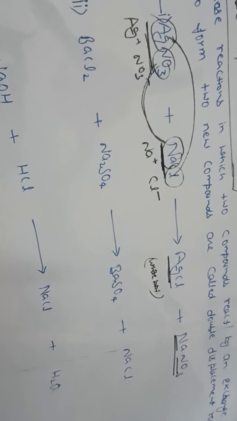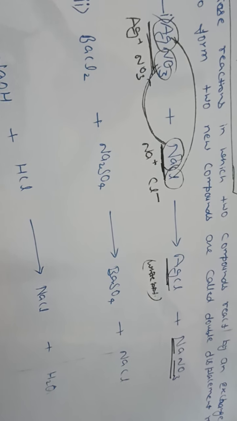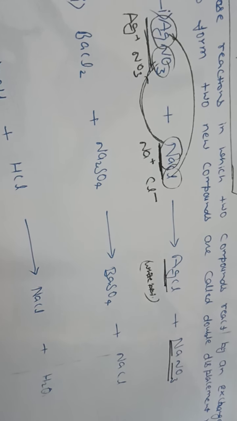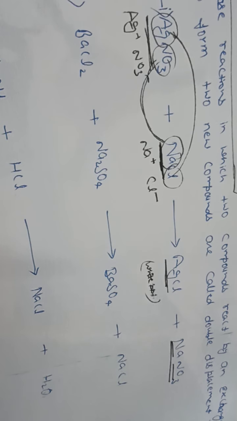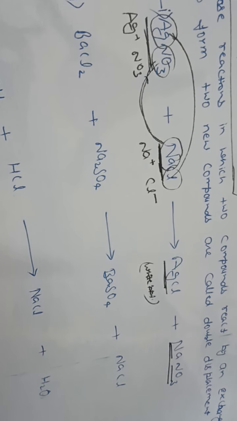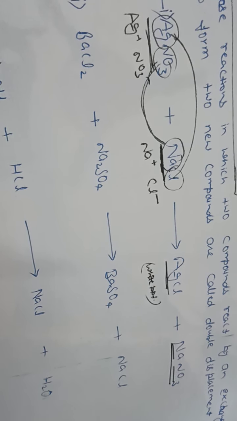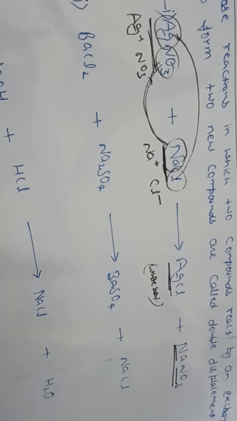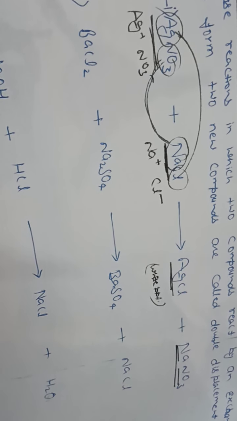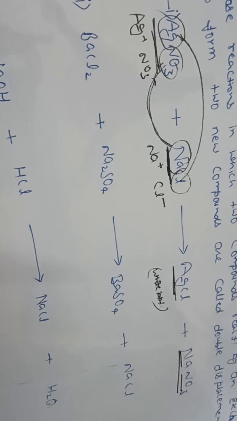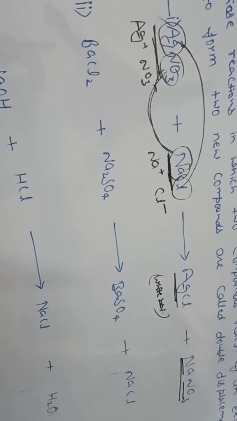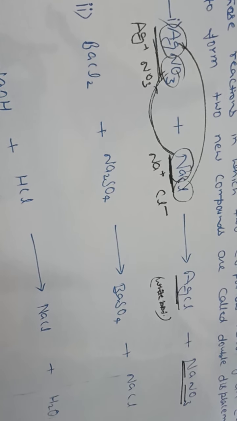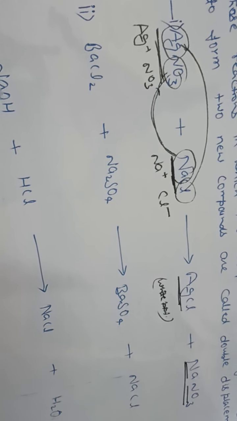You can see, children, the first equation is already balanced. There is no need to do the balancing here. In this double displacement reaction, you just observe that two compounds, silver nitrate and sodium chloride, react to form two new compounds. One is silver chloride and the other is sodium nitrate.